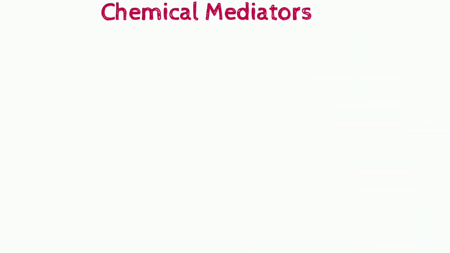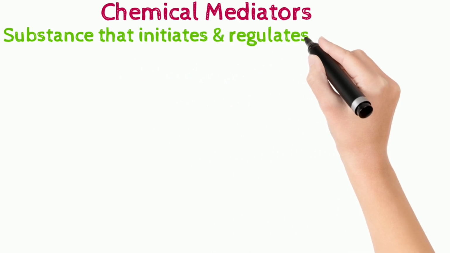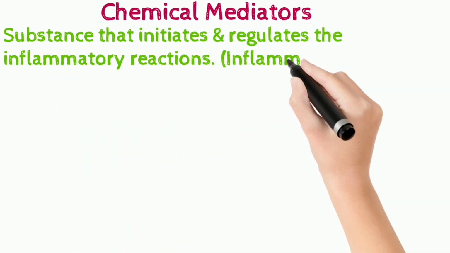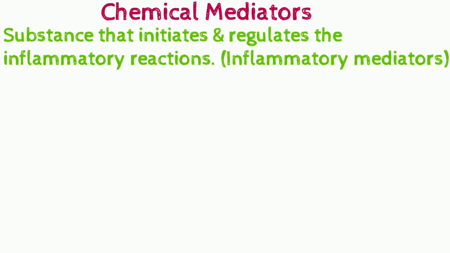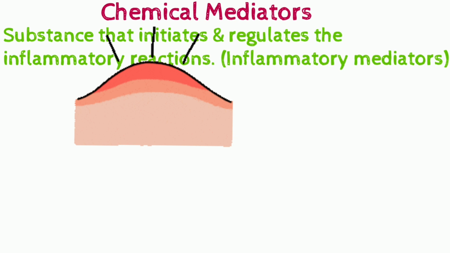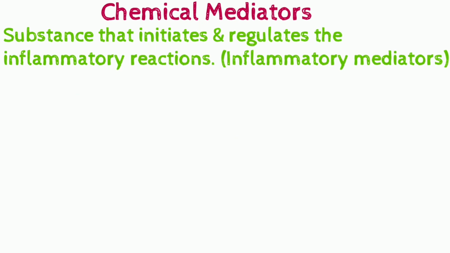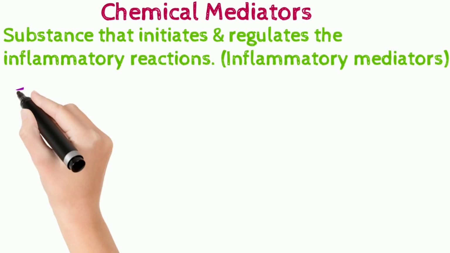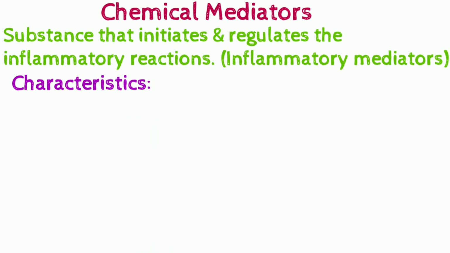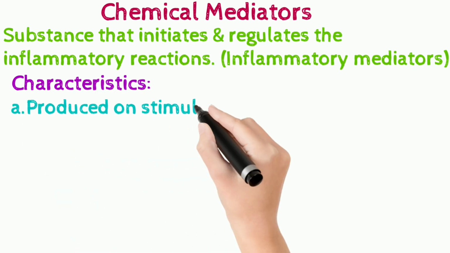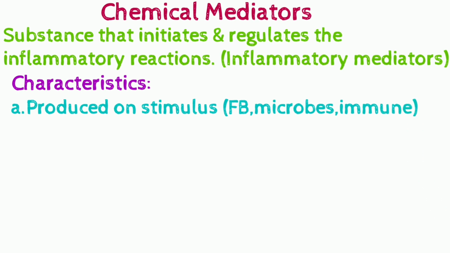Chemical mediators are substances that initiate and regulate the inflammatory reactions, which are also called inflammatory mediators because these are initiating and also regulating the process of inflammation. And these have characteristics such as: they are produced on stimulus, or any agents that will stimulate the process of inflammation, such as foreign bodies, microbes, or might be immune, or might be the dead cells.